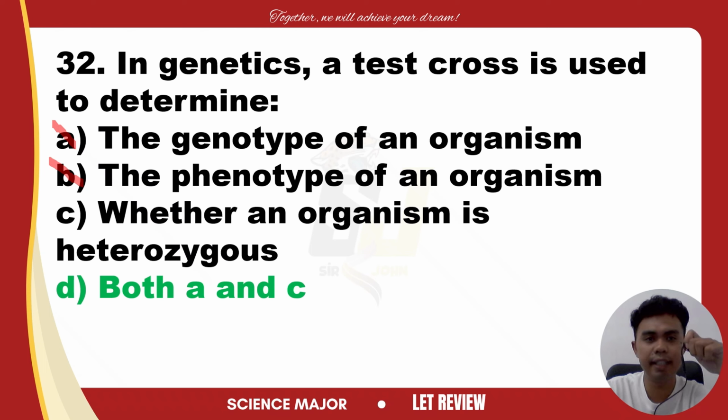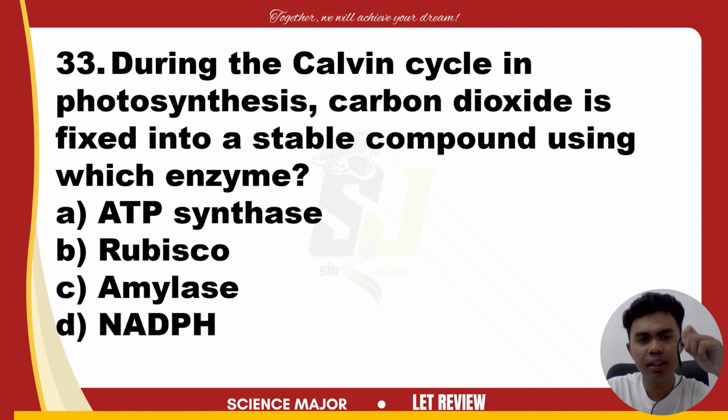Letter C, whether an organism is heterozygous. This is a part of what a test cross can determine, but it doesn't fully describe the purpose of the test cross, which also involves determining the genotype of the organism. So pag isama natin si letter A and C, that would make the argument strong or correct. The genotype of an organism and whether an organism is heterozygous. The answer is letter D. Next item.